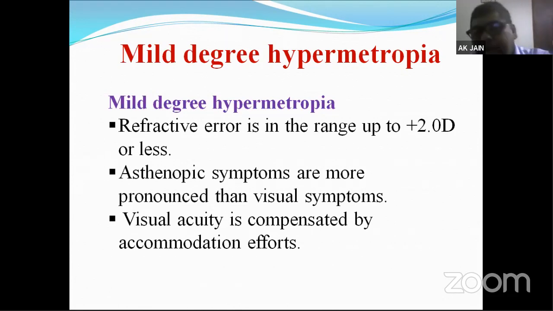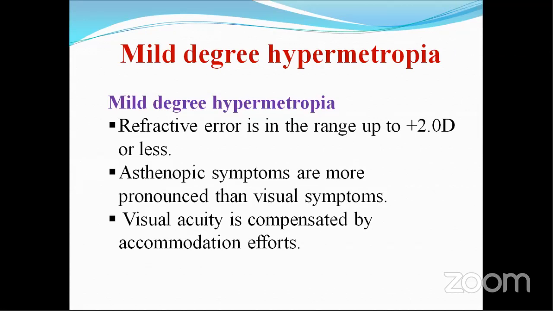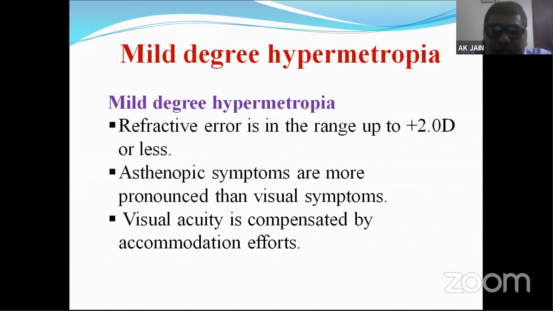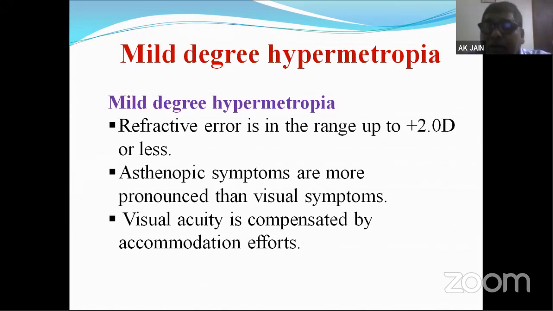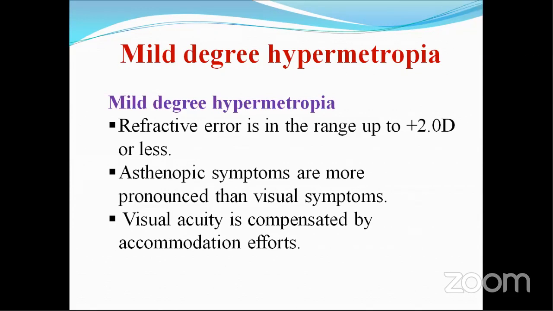So remember that very mild hypermetropes don't present in clinic with diminution of vision. They don't say, sir, we don't see distant objects, or we have difficulty seeing near objects. But they say, when I read for a longer duration, I feel some brow ache, and suddenly the letters become blurred and I am not able to concentrate. I'm not able to concentrate on the blackboard, textbook, computer, or laptop. So they come with these symptoms and some headache.